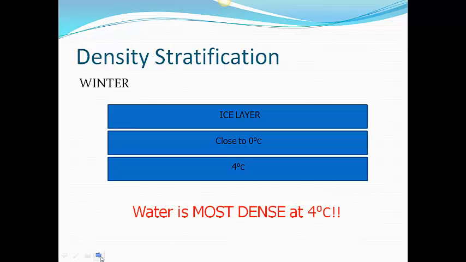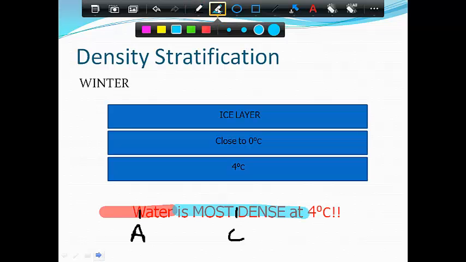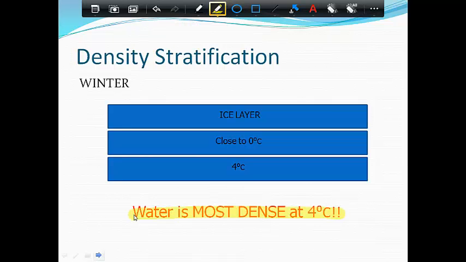So what we see in lakes is that during different seasons of the year, there are different layers of water based on their temperature. And the reason that water will stratify or turn into different layers is because of the density changes in those layers of different temperatures. Water is unusual in that it is most dense at 4 degrees Celsius. You can see that I've had that written down there at the bottom. Okay, so this is kind of strange, that we have our most dense water at 4 degrees Celsius.